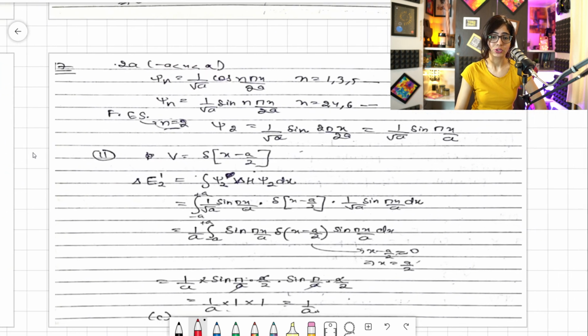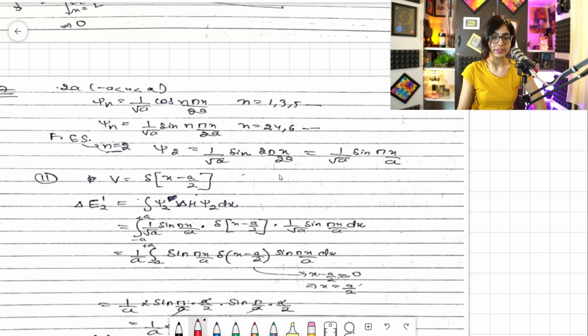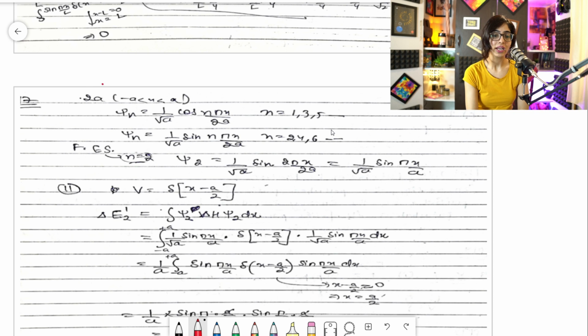I have the solution with me too. Okay, this is the solution, right? And let's see, this is the question. This is 2a length, right? And psi n. Basically guys, I want to tell you about the wave function you write for minus a to plus a. The basic wave function for a particle in a 1D box of any length, you will write like this: root 2 by total length, here total length will come, and this will be sine.